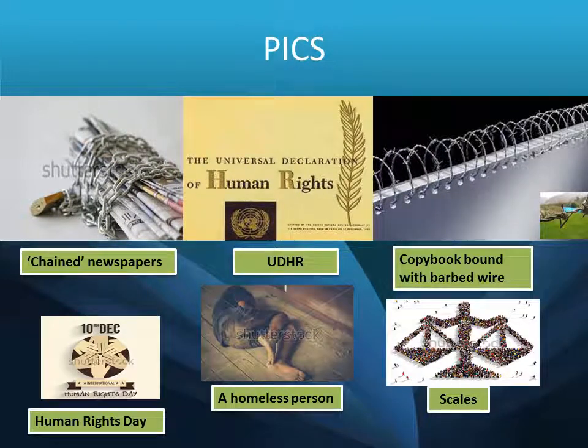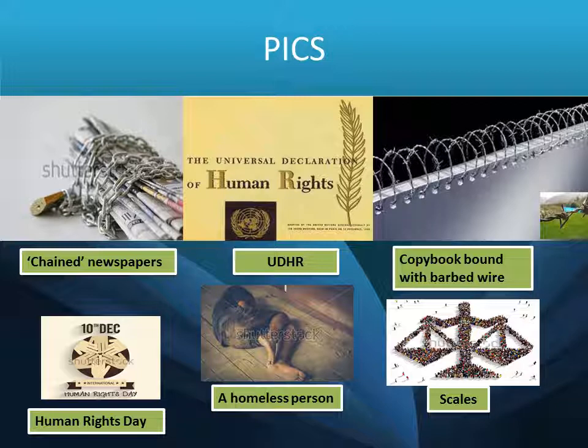In the first pic, we have chained newspapers, and as you know, newspapers are a sign, a symbol of the press, so the freedom of the press is violated. Second, UDHR, Universal Declaration of Human Rights. And as you know, it's a historic document that was adopted by the United Nations General Assembly. It was created in Paris in 1948.